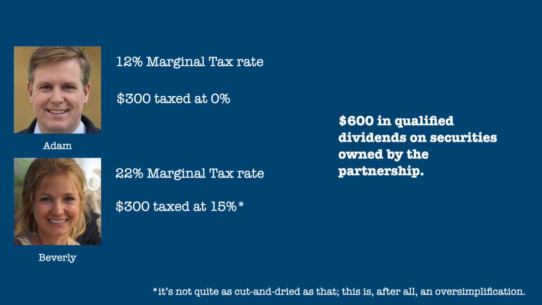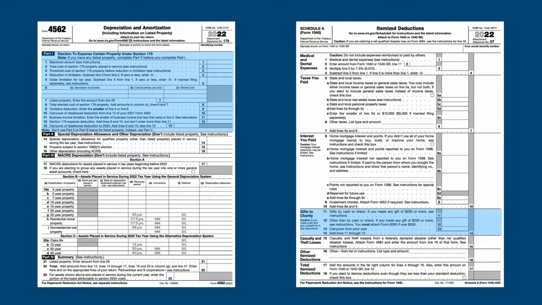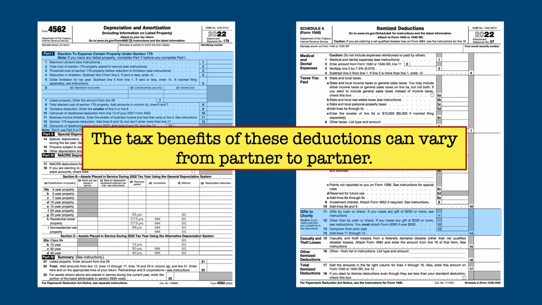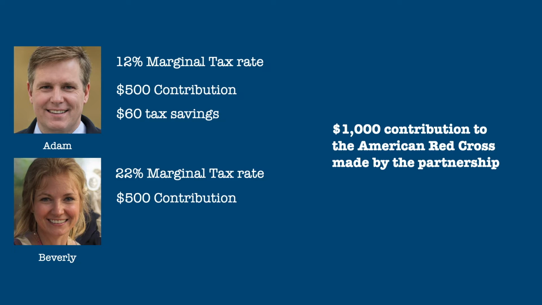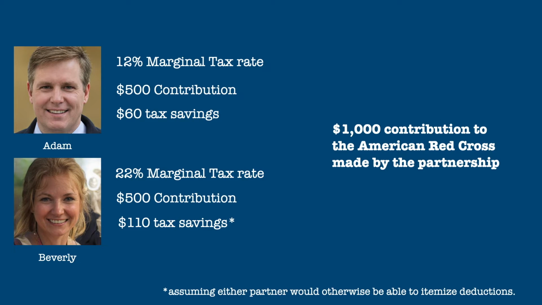Likewise, certain partnership expenses are passed through to each partner. Deductions such as a Section 179 deduction or charitable contributions are claimed directly by each partner because the tax benefits of these deductions can vary from partner to partner. Again, let's suppose that Adam and Beverly made a $1,000 donation to the American Red Cross in the name of their business. This donation would not be reflected in the partnership's ordinary income. Instead, Adam and Beverly would each claim a $500 charitable contribution deduction on Schedule A, assuming they would otherwise be able to itemize deductions. Adam's 12% marginal tax rate could produce a $60 tax savings, and Beverly's 22% marginal tax rate a $110 tax savings.